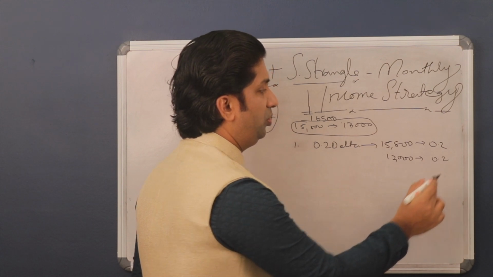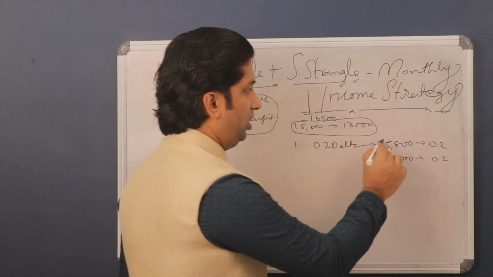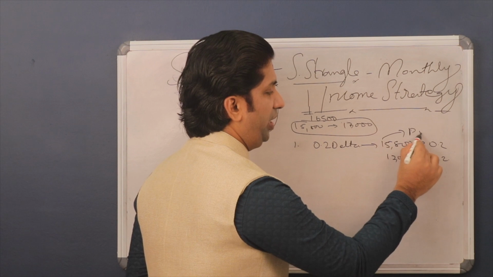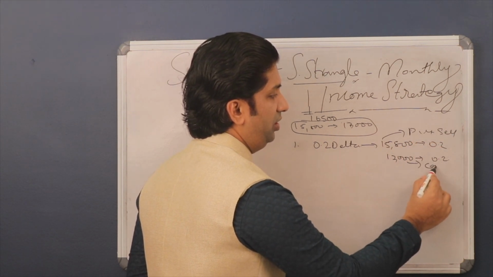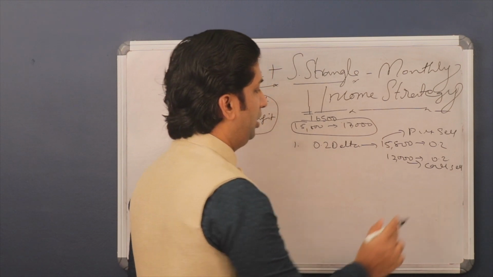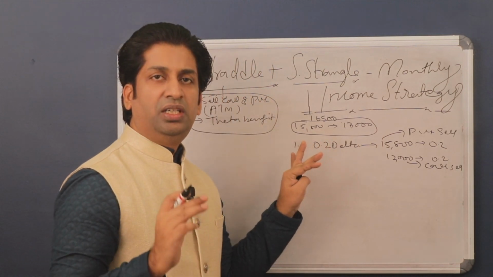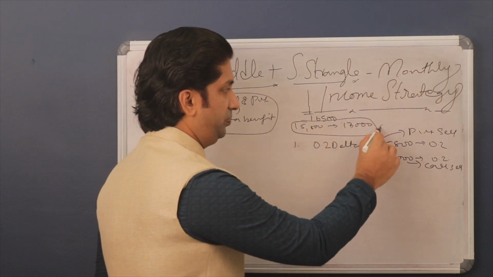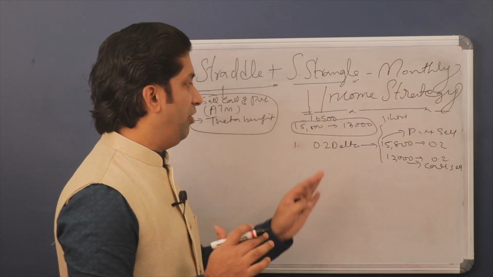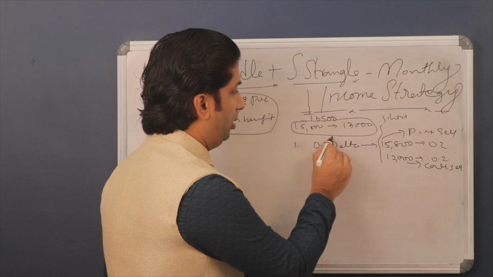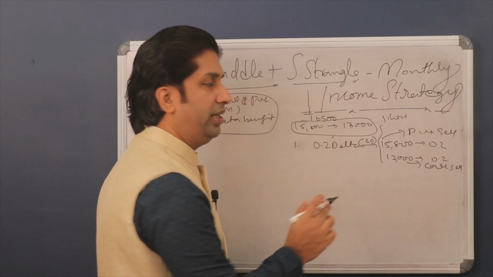You have to sell this put and you have to sell the call of 17,000. This is similar to a strangle, a short strangle. So once you are selecting this short strangle, you have to take 0.2 delta, 20 delta.